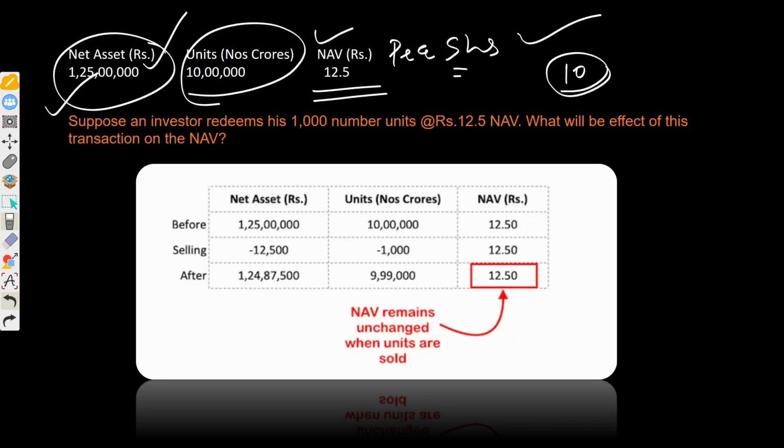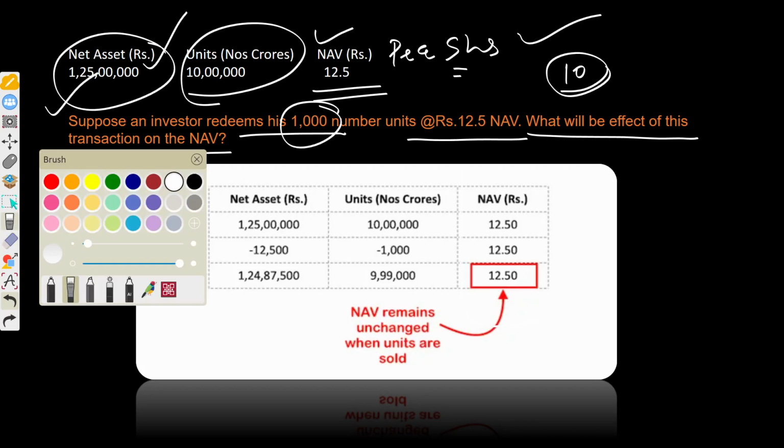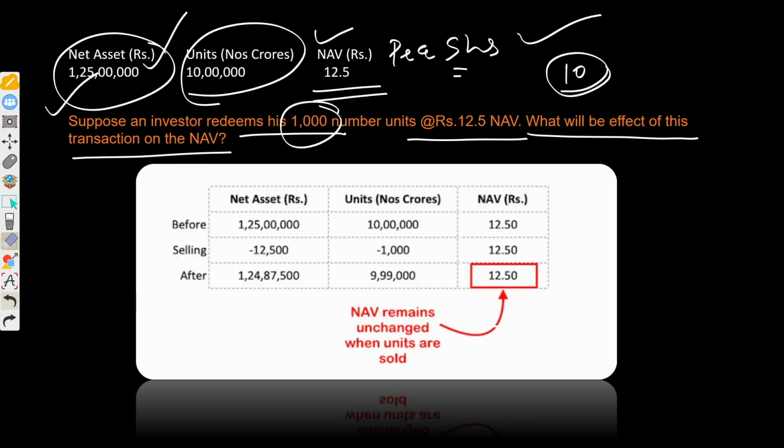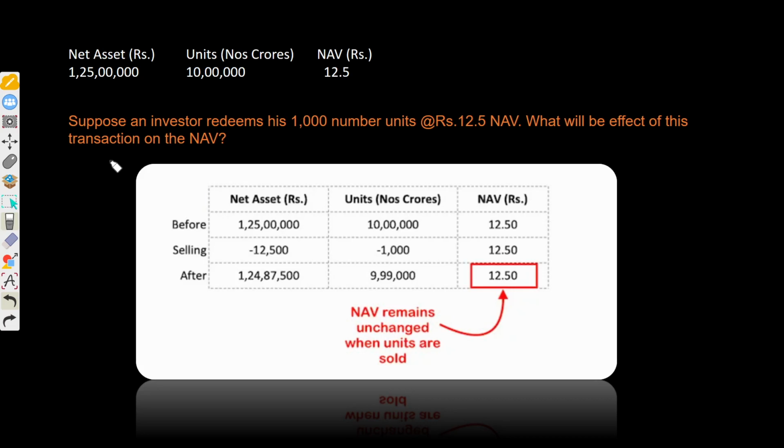Let me take another example, redemption, to see whether redemption creates impact or not. You have received a redemption of 1000 units with a price of 12.5. We are continuing with the same example. So what will be the effect of this transaction on the NAV? What do you think? Will this impact the per share NAV? Per share NAV is something different from the net assets. Total net assets value will of course change.